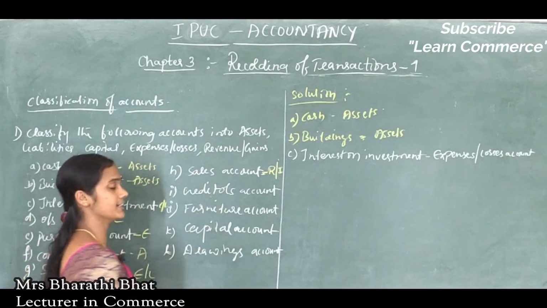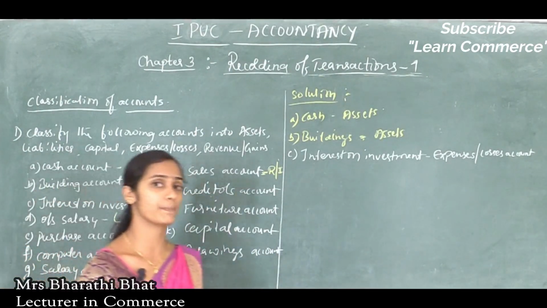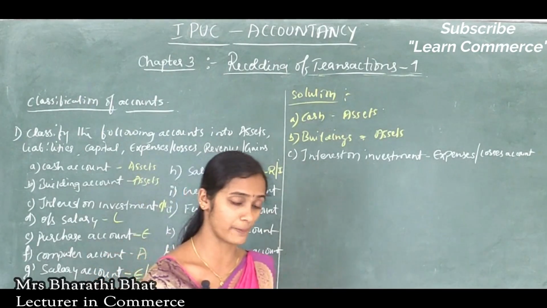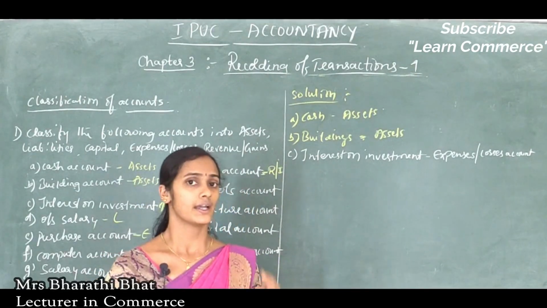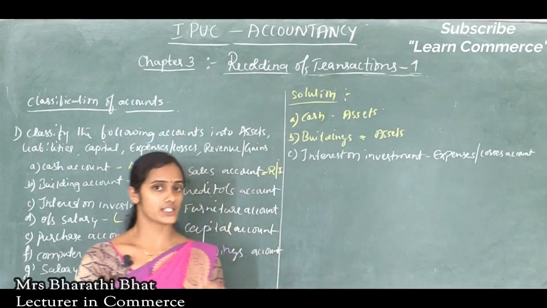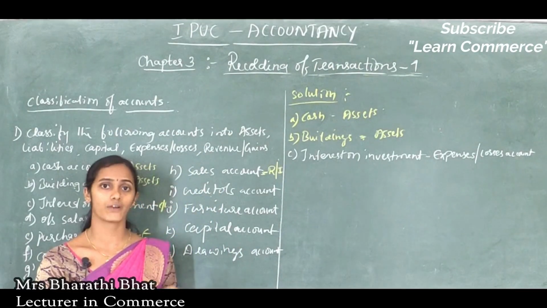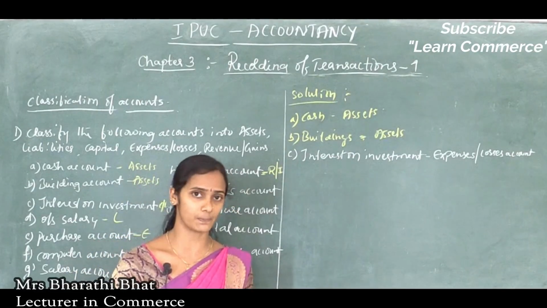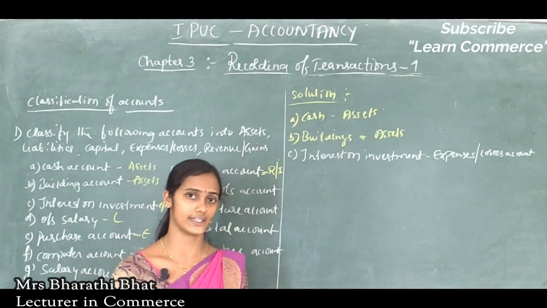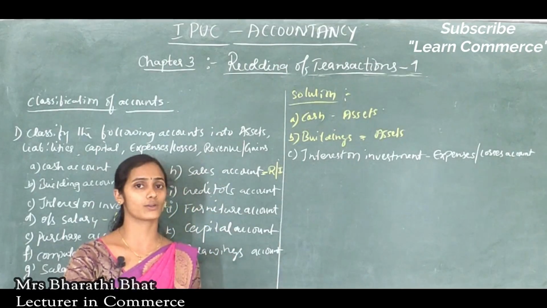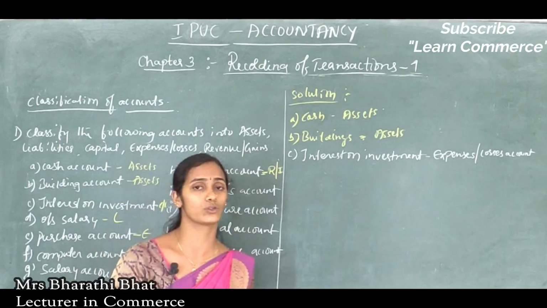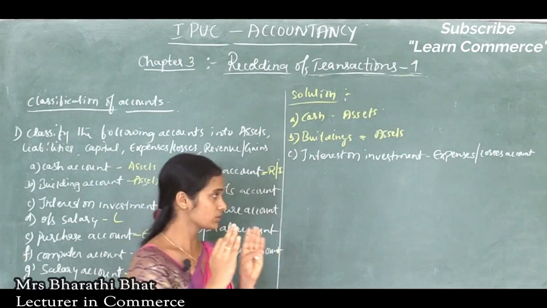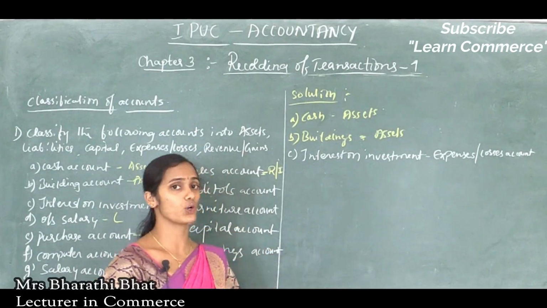Next one is creditors. Creditors means what? When we purchase something on credit basis, if the owner purchased any goods from any other entity on a credit transaction, then it is considered as liability, because today or tomorrow they have to pay that due amount to that entity. Till then it is considered as liability.